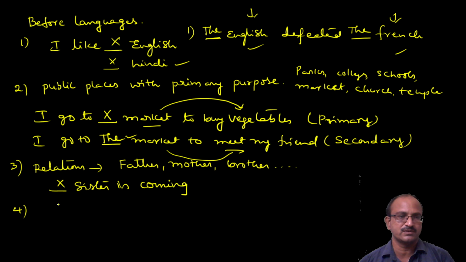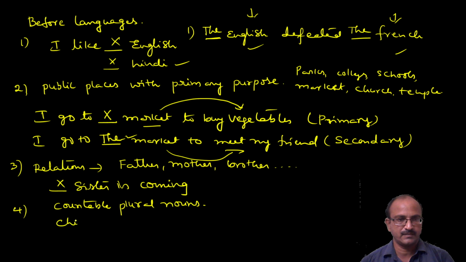Countable plural nouns. This is an interesting one. Children like chocolates.